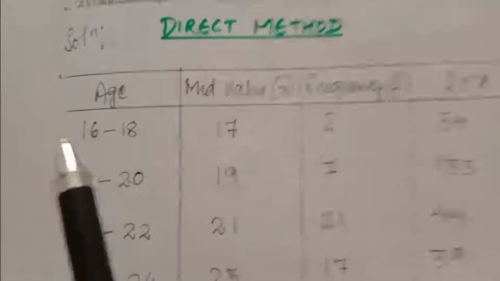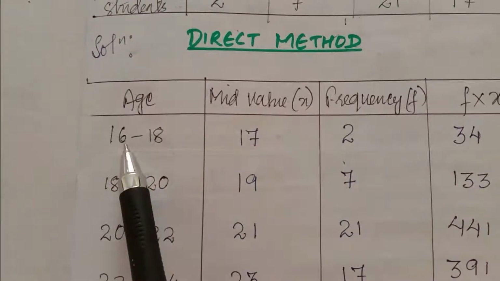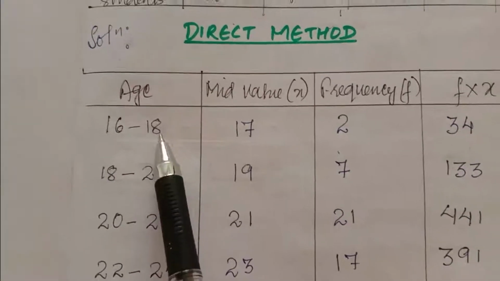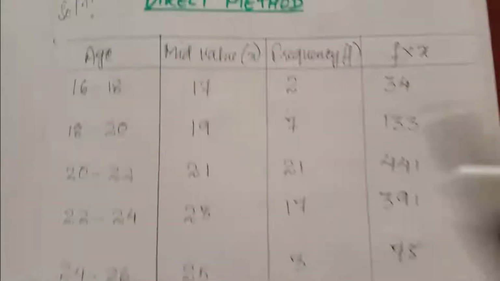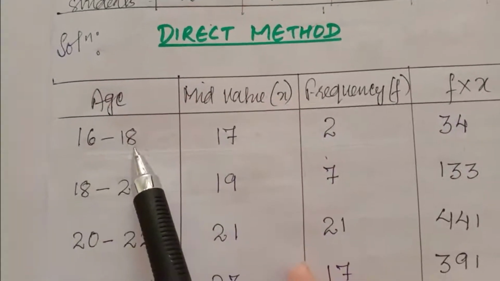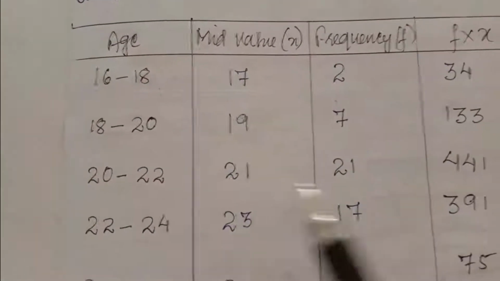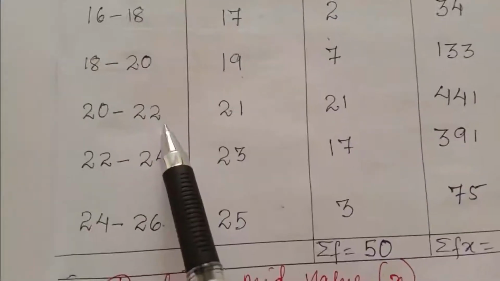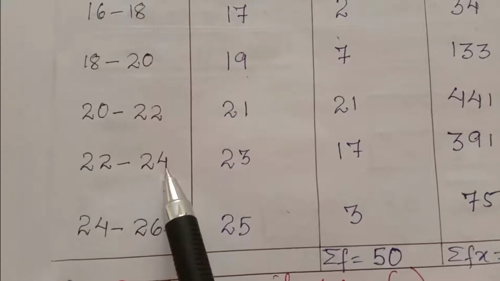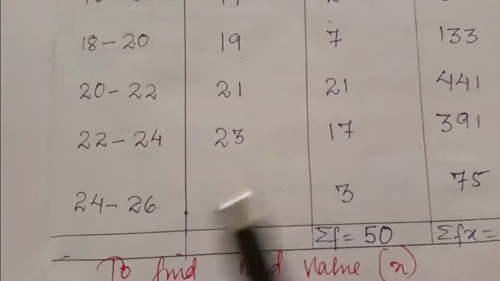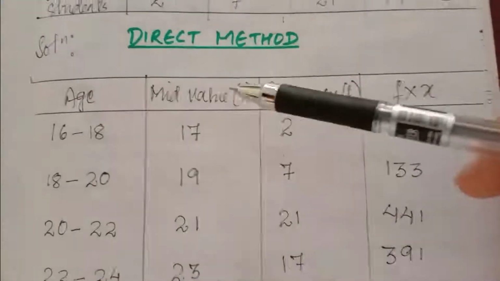To find the mean value, this is called the lower limit and this is called the upper limit. You have to add the lower limit and upper limit, then divide by 2. So the formula is lower limit plus upper limit divided by 2. So 16 plus 18 divided by 2 is 17. 18 plus 20, 38 divided by 2 is 19. 20 plus 22, 42 divided by 2 is 21. 22 plus 24, 46 divided by 2, 23. 24 plus 26, 50 divided by 2, 25. This is the value of x.